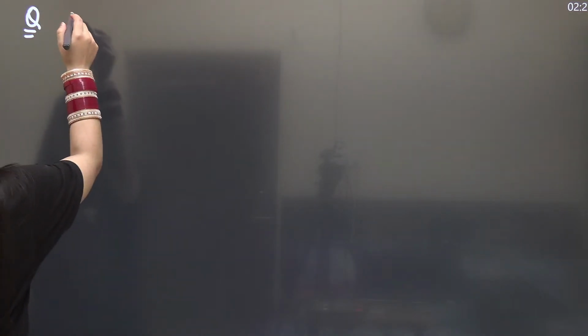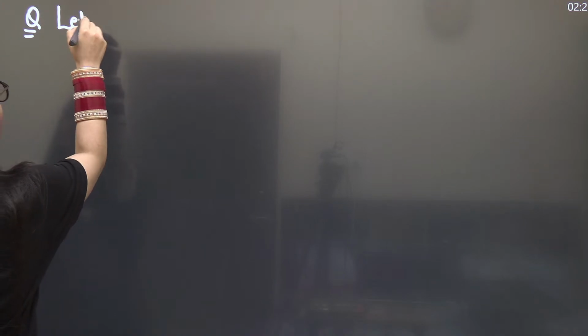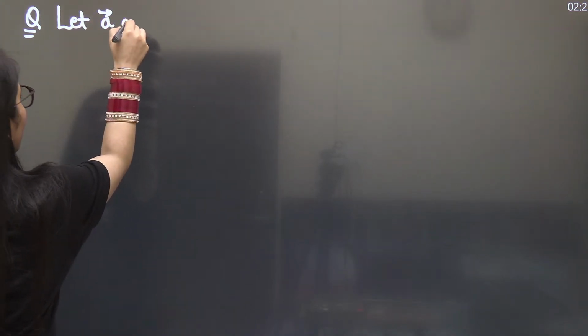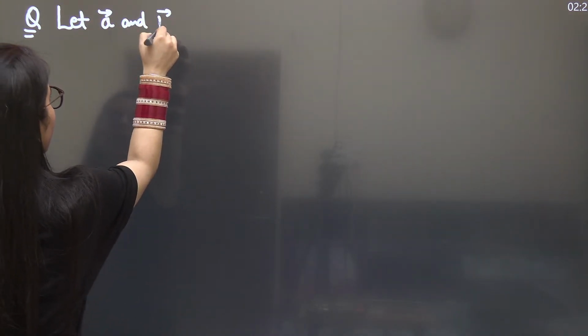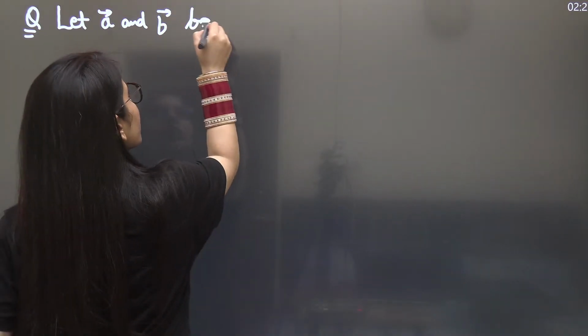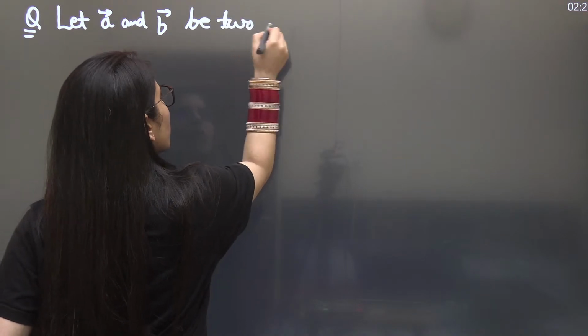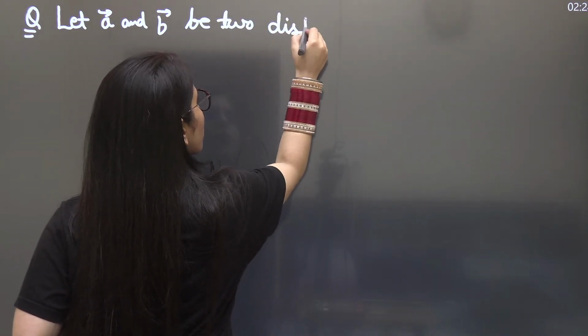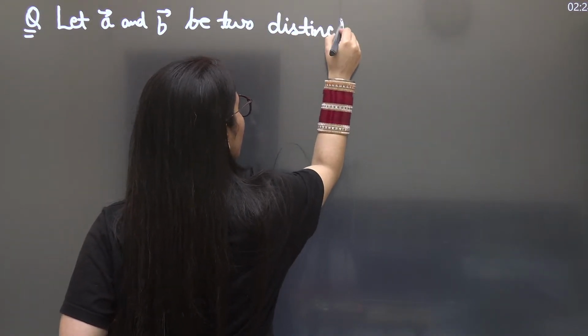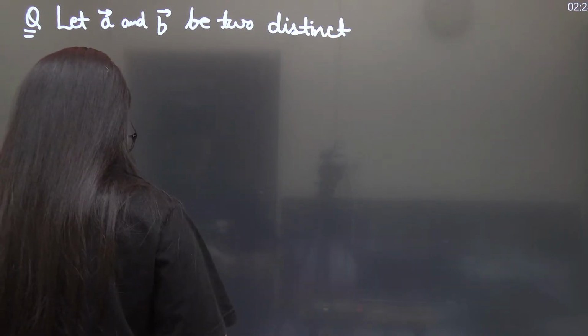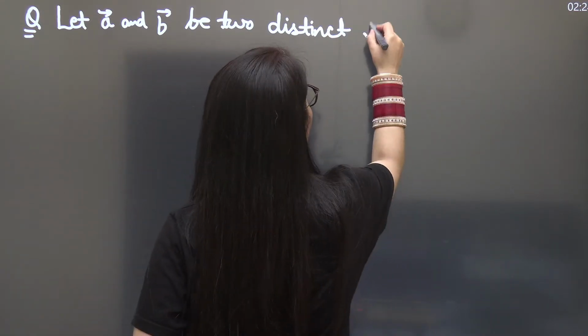So first question is, let vector A and vector B be two distinct three-dimensional vectors.